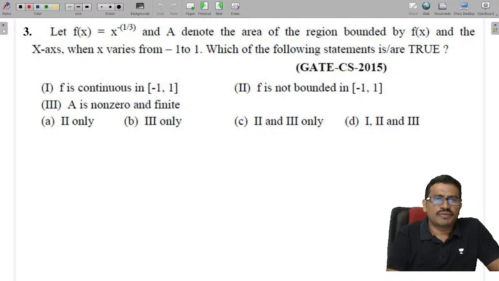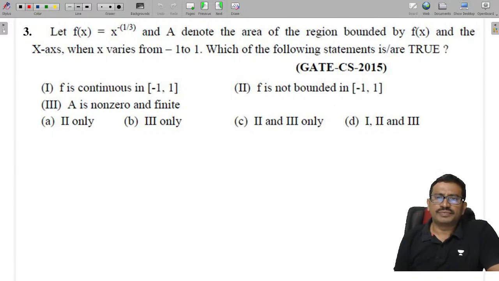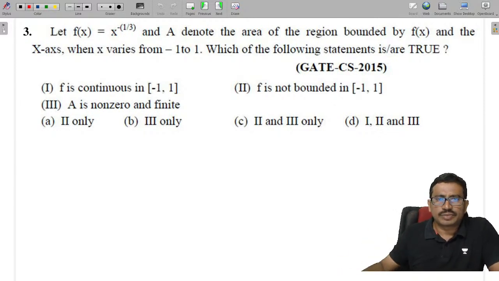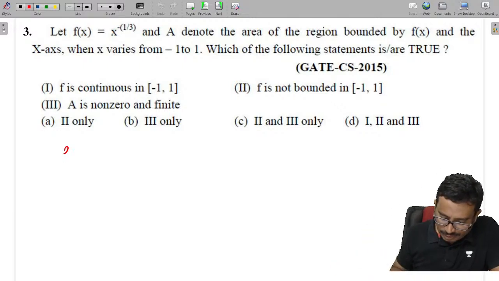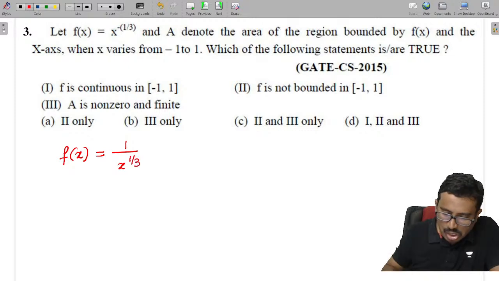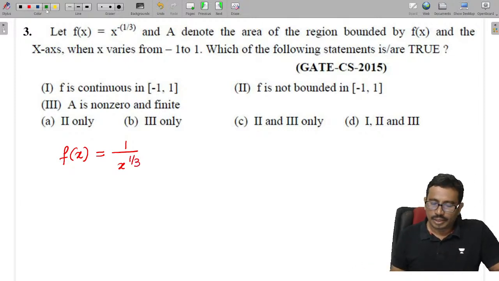They have given the function f of x as x power minus 1 by 3, and A is the area of the region bounded from minus 1 to plus 1. Now they ask us to find the correct statement. You see the function f of x is given as 1 by x power 1 by 3. Now you see these things.